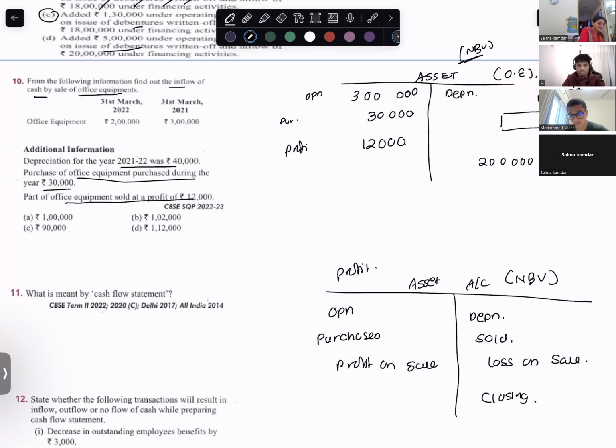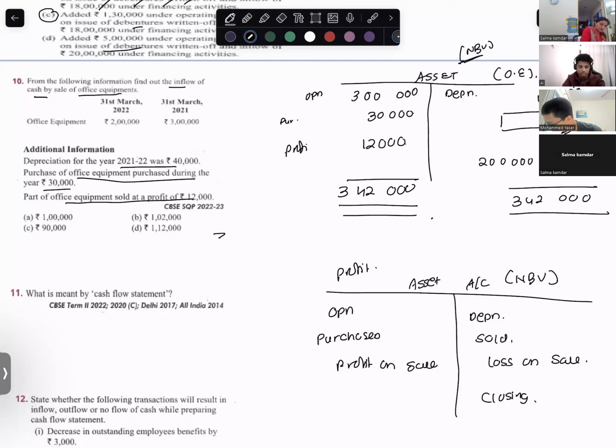Now I want to find the value of the assets sold. The debit side is more. How much is it? 3 lakh 42,000. I will do my calculation. 342,000 minus 240,000.